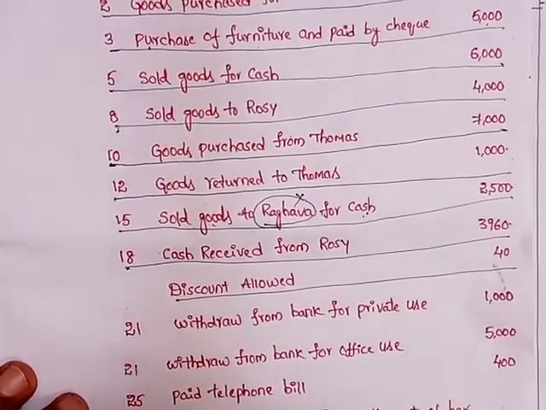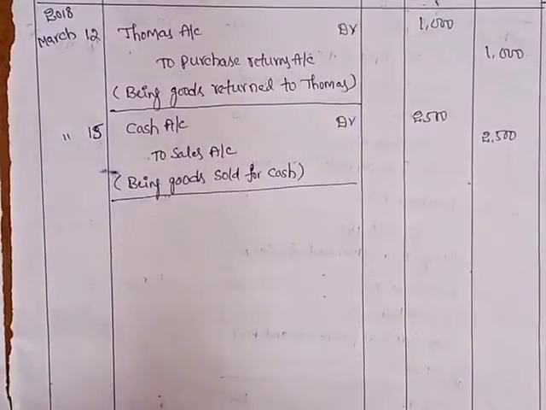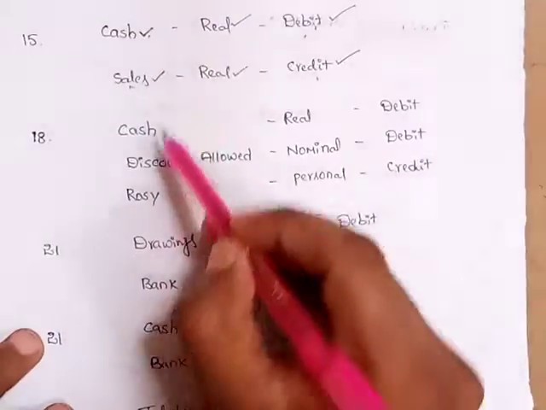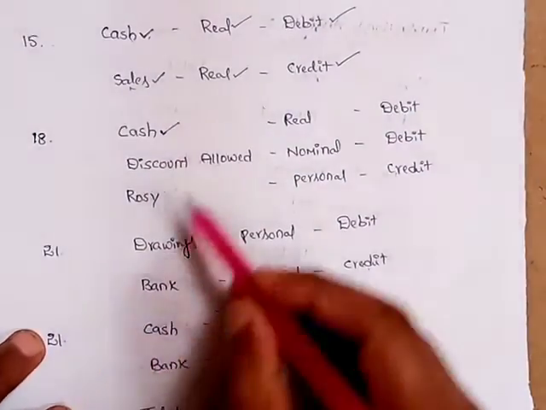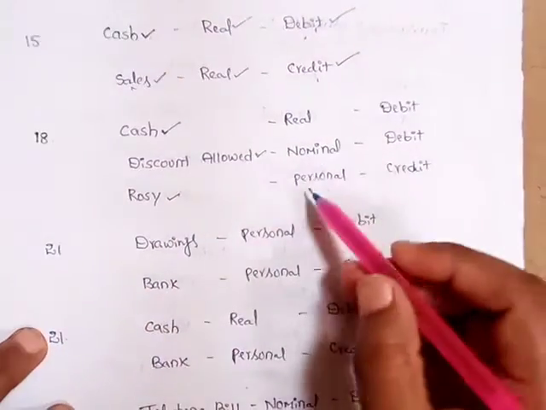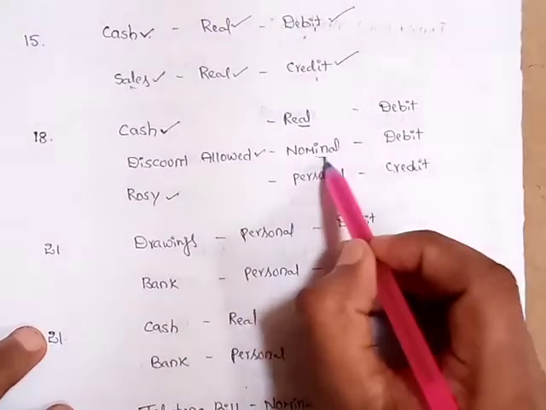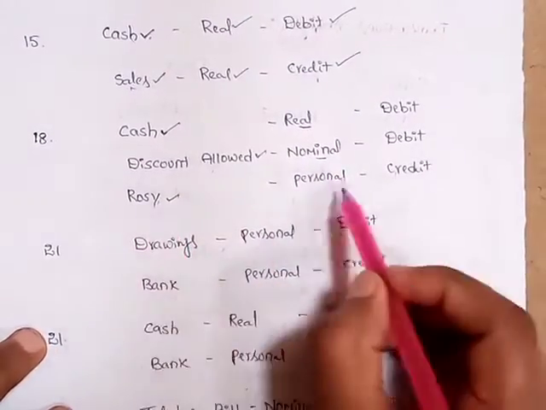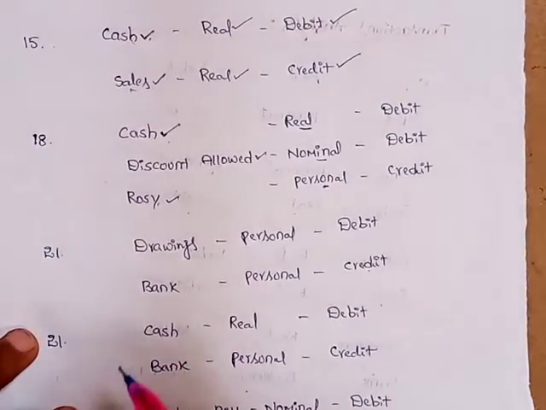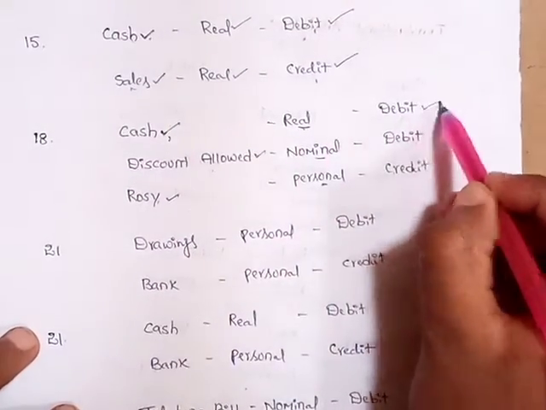So two transactions are involved in the same date. That's why this type of transaction has three aspects. Those are, one is cash, second one is discount allowed, third one is Rosie. So cash is asset, real account, discount allowed expense, nominal account, Rosie personal account. So we received cash. That means cash will come into the business. What comes into the business according to real account, that will be debit.